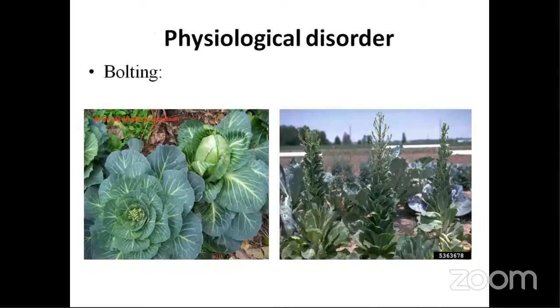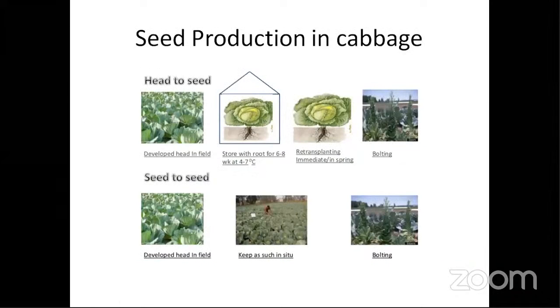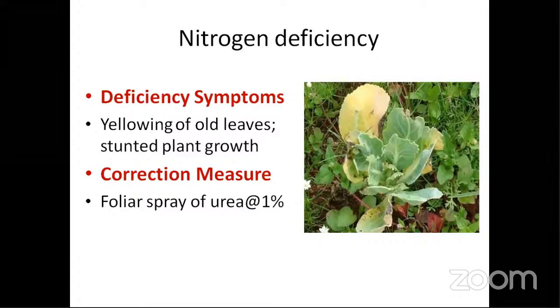Coming to the physiological disorders, the first very important one is bolting, occurring at very high temperatures or extremely low temperatures. Nextly, nutrient deficiencies. In case of nutrient deficiencies, nitrogen is very important, because the leaf is the edible part of cabbage. And yellowing of the old leaves, and not only old leaves but the young leaves also yellowing, and improper head development is the most important thing.